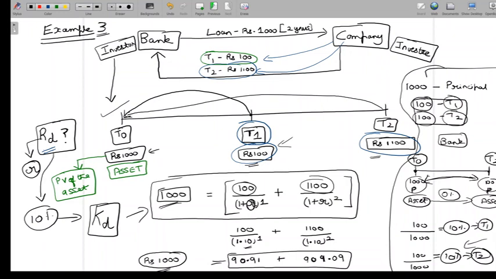If a certain item is taxable for one person, in many cases, it will be tax deductible for another person. So here, the interest, which is an income for the investor, is taxable in the hands of the investor. And that would mean that the interest, which is an expense for the company, is going to be tax deductible for the company.